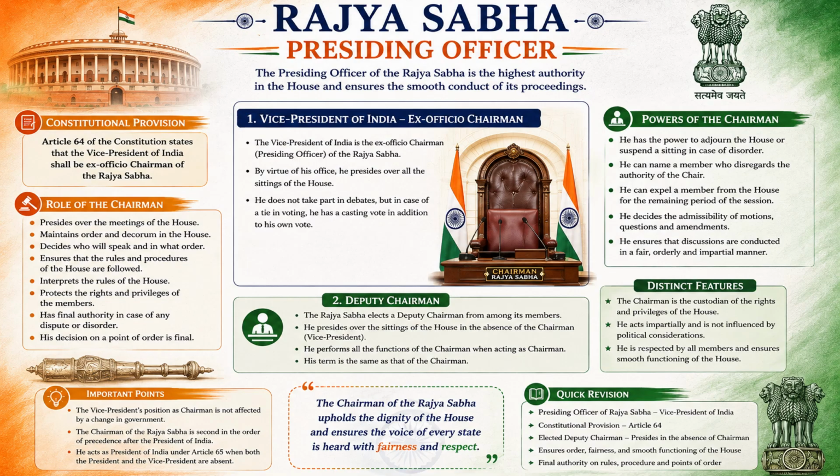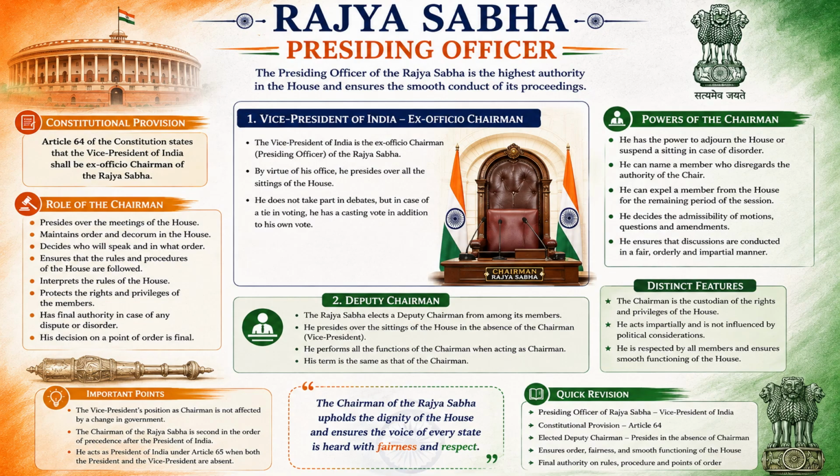The Constitution has Article 64, which states the Vice President of India shall be the ex officio chairman of Rajya Sabha. He presides over all the meetings in the House. He maintains the decorum. Also, when there's any discussion and there's a stalemate, like a similar number of yes and no votes, that is the only time when he can give his own vote.